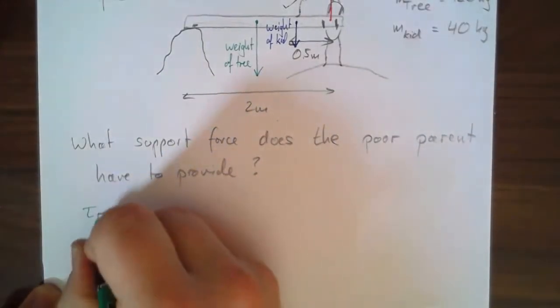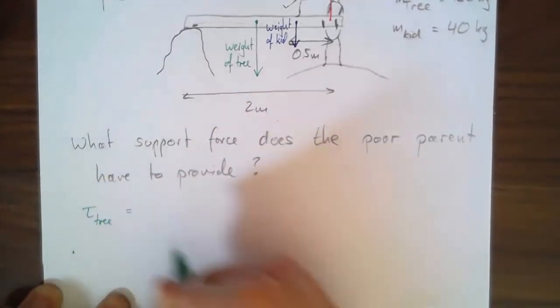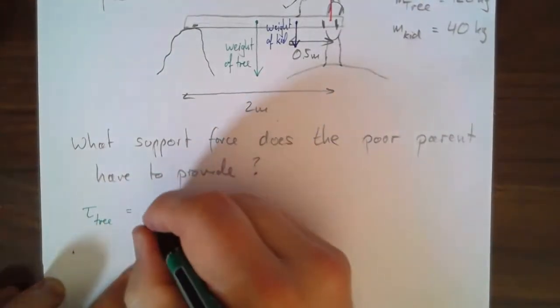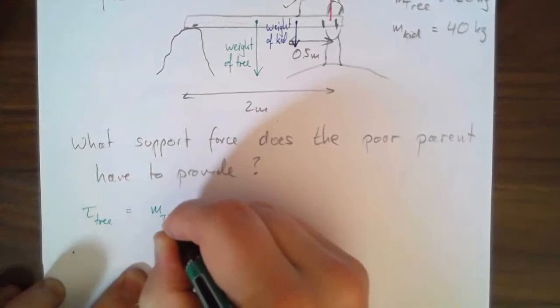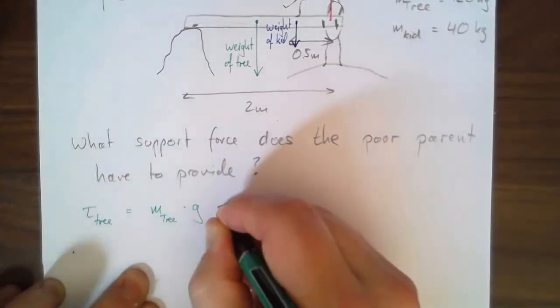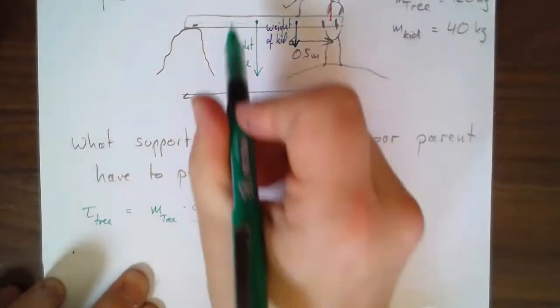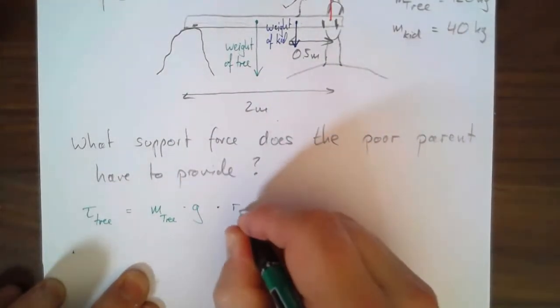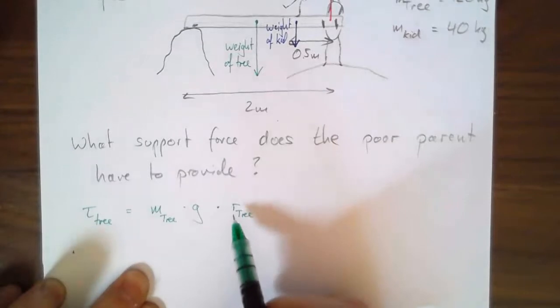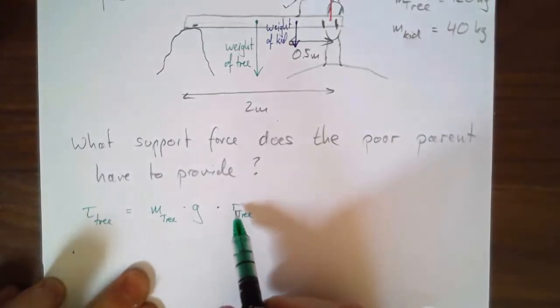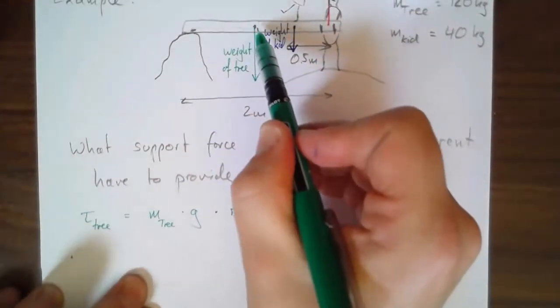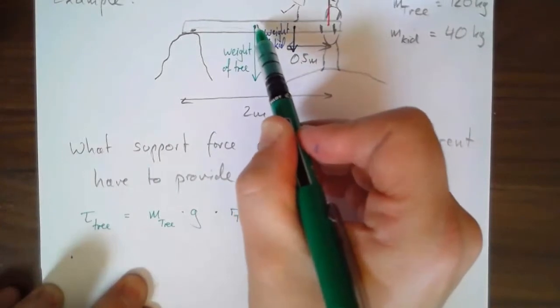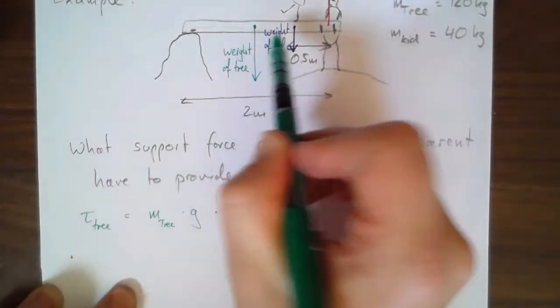So the torque due to the tree, that's going to be the weight of the tree, so the mass of the tree times g, that's the force, times that distance, which is, let's call it r3. By this I mean the separation of where the force acts, and we can pretend it's all acting in the center for reasons I'm going to show you in a second.